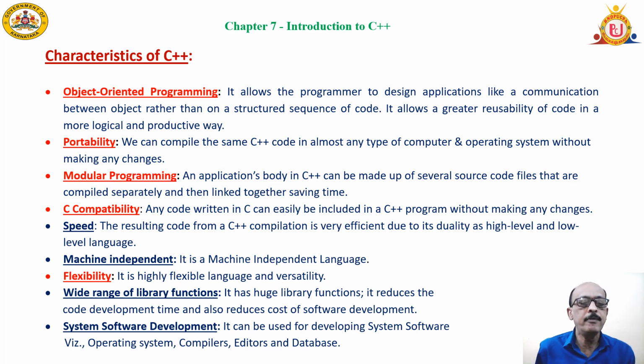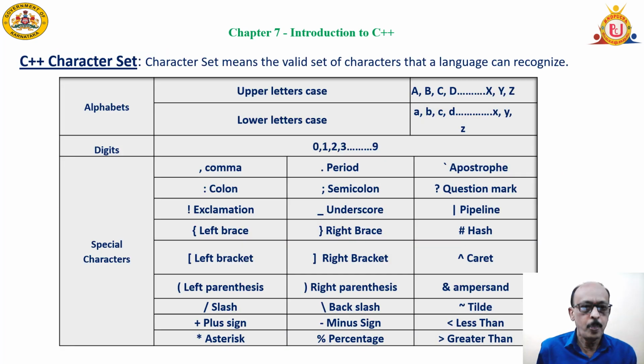A large collection of predefined subprograms are available in the C++ compiler. Different types of programming can be implemented using C++, in the sense it can be used to develop operating systems, compilers, editors, databases, and other things.